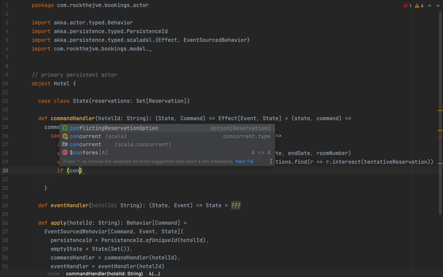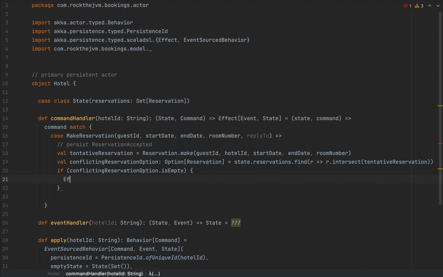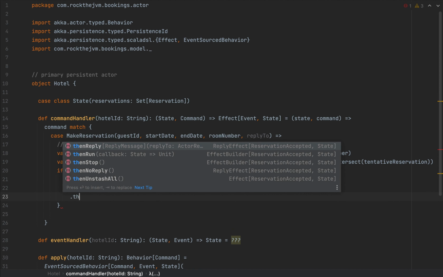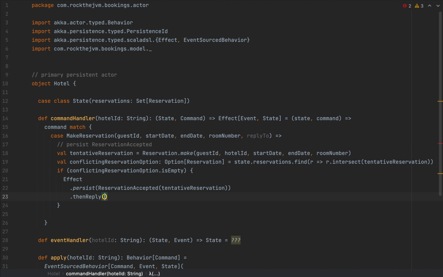If the conflicting reservation option isEmpty, then I have no problem and I can persist my event. So I'm going to have Effect.persist, and I'm going to persist this ReservationAccepted, wrapping this tentative reservation, because I can make it. After I've persisted, I can then reply or return some sort of confirmation to whichever actor sent me this command.